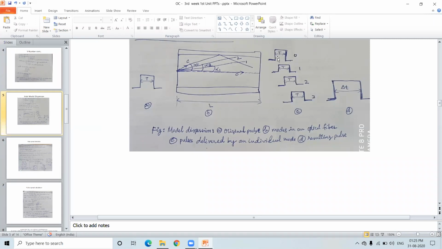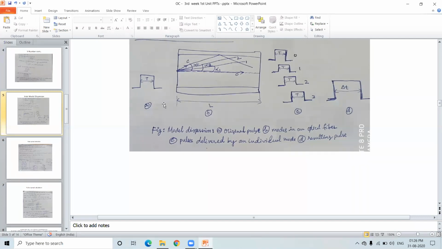Now, how do you define T naught? It is the time taken by the zero order mode to travel from this place to this place. Time equals distance by velocity. So T naught equals distance by velocity.